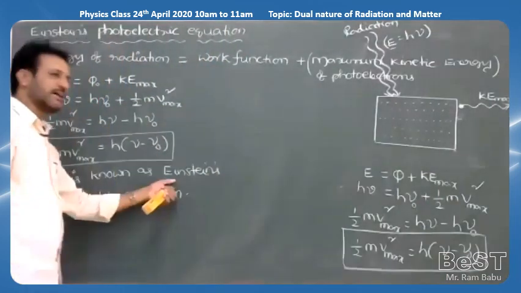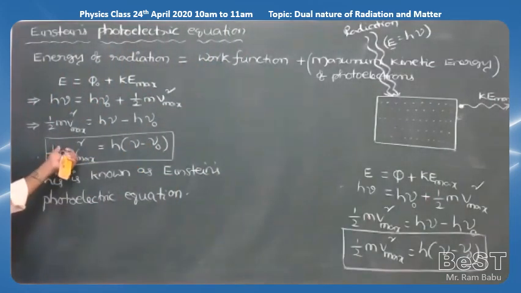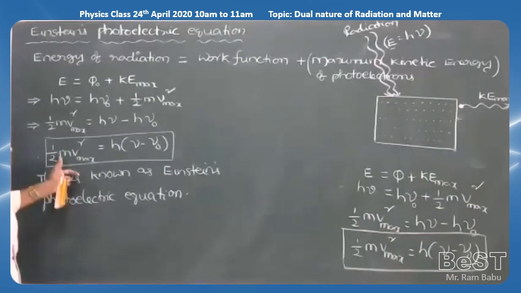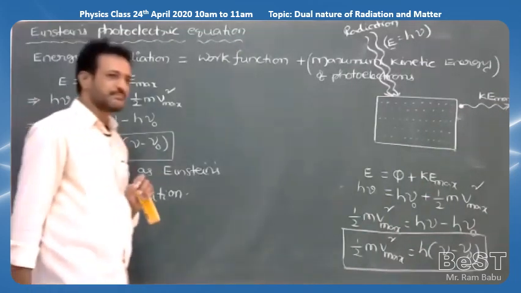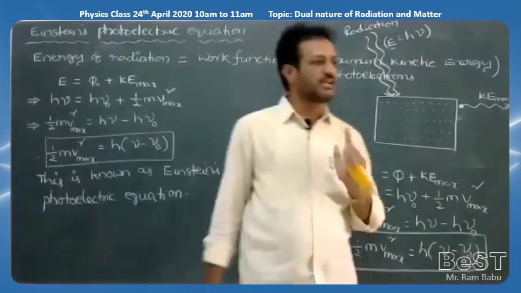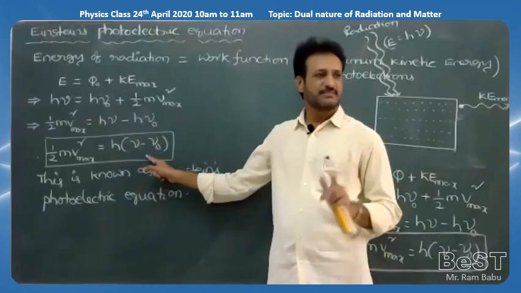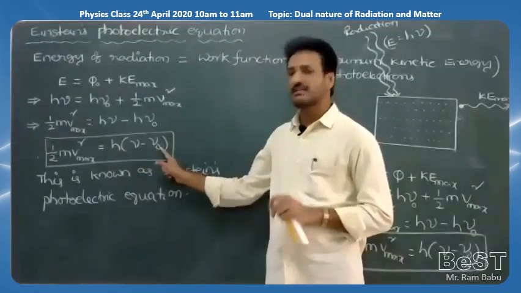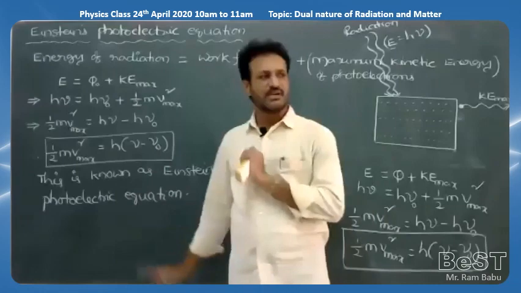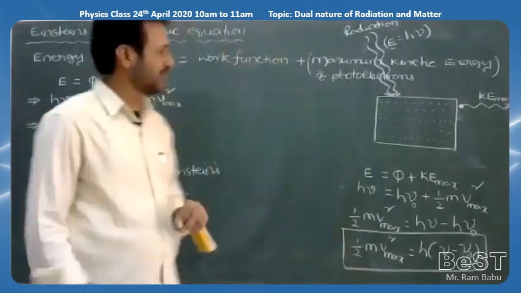So writing this formula, equation 1 mark will be given, and what the symbols mean: m, mass of the photoelectron, and v maximum, maximum speed of the photoelectron, h Planck's constant, and nu frequency of the incident photon, and nu naught threshold frequency. So this equation is called Einstein's photoelectric equation.